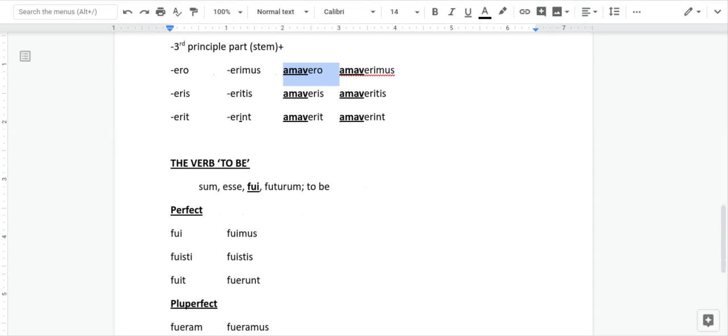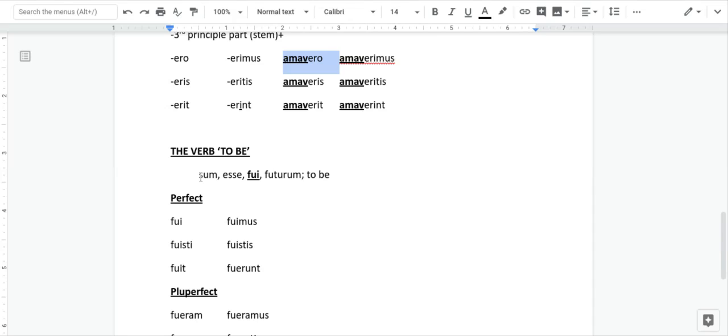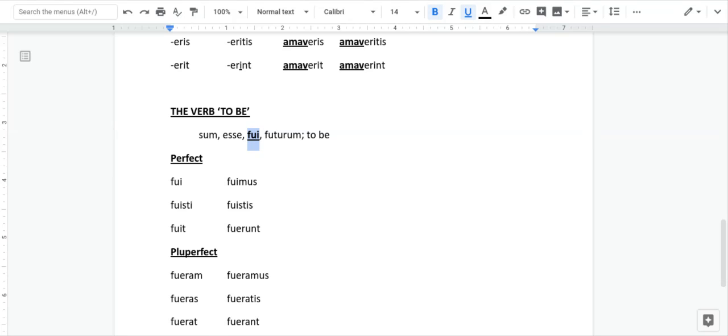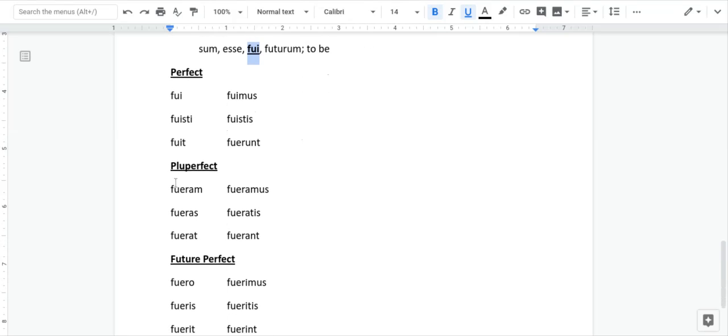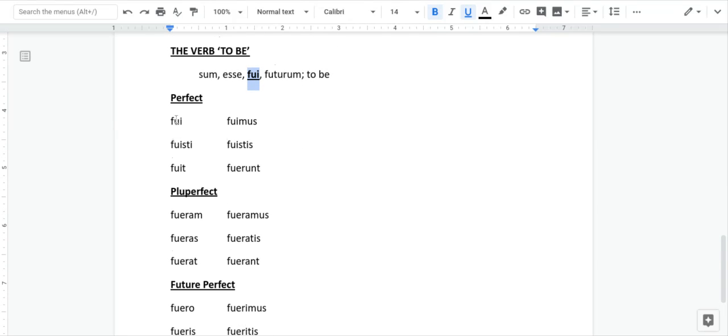Okay, here now I'm highlighting the verb to be. Now the verb to be, if you remember, its principal parts are sum, esse, fui, and then futurum, which we won't get to in Latin 1, but fui is the third principal part of to be. So the perfect tense and all these tenses stem from that. So you see fu, which always gets a chuckle in class, as the stem. So fui would translate as I have been, or you could say I was. You have been, he, she, it has been, we have been, you have been, they have been.